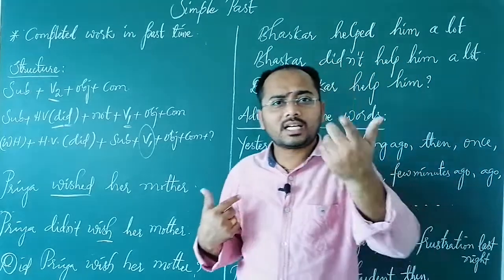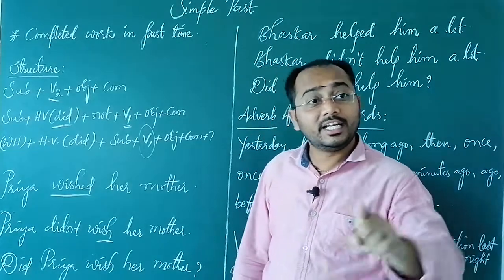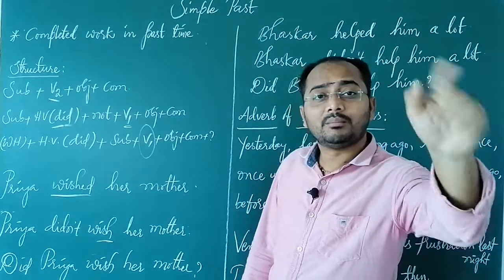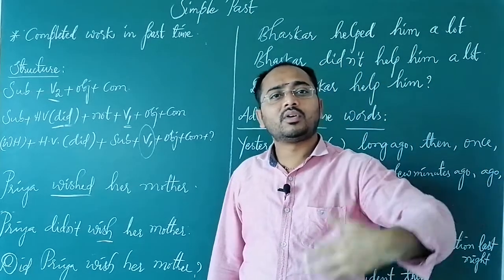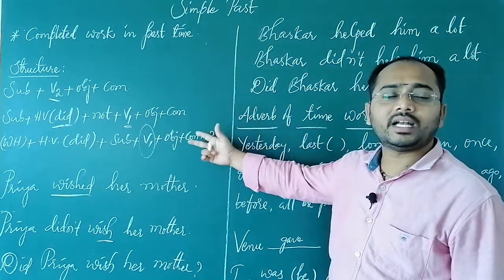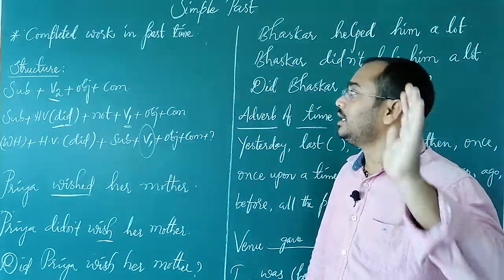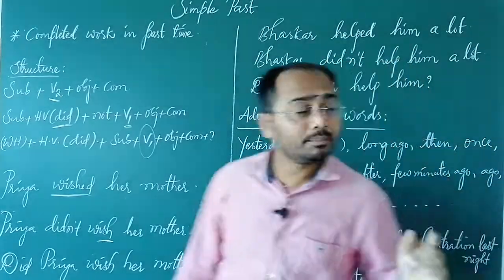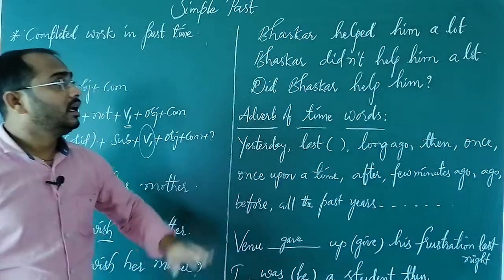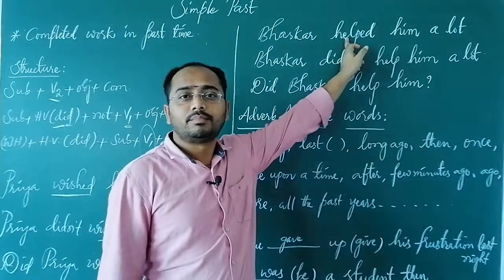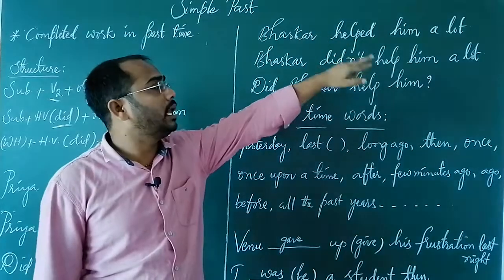Suppose I want to ask a question. Yesterday was your mother's birthday, did you wish your mother? Did Priya wish her mother? It is a question about asking in the past time. So, in such a way, positive, negative and interrogative are possible in the past simple tense. And there is another example here. Bhaskar helped him a lot. It is already done.